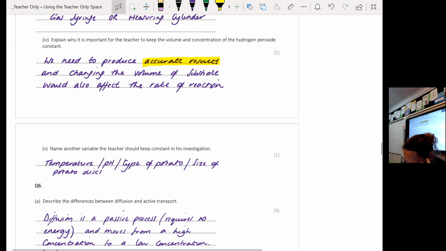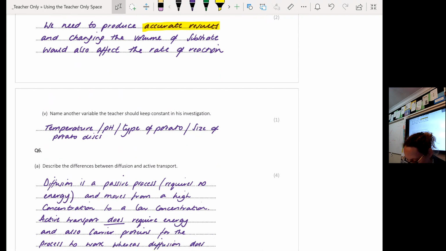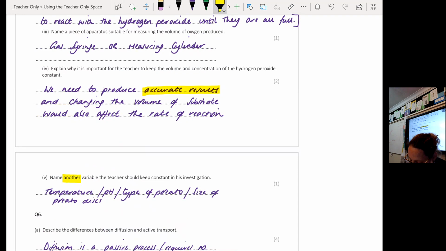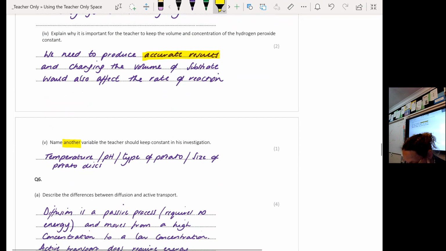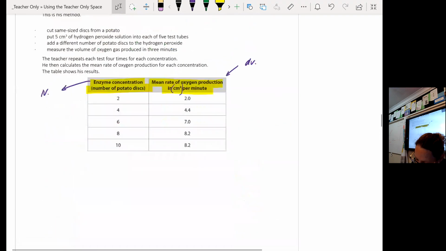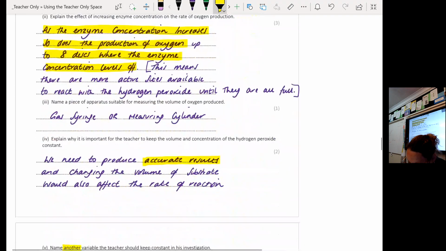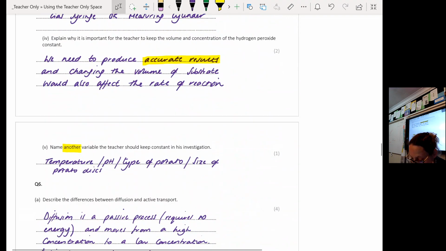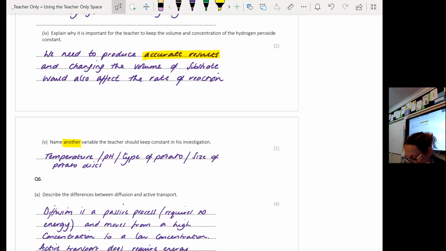Now, this one here, name another variable the teacher should keep constant in his investigation. The key word in this question is another. I've already talked about keeping the volume and concentration of hydrogen peroxide constant in the question before. Therefore, I cannot accept that as an answer here. I also cannot accept time because in the method they have also alluded to the fact that they are keeping the time the same here. So I cannot accept that either. I can accept temperature, I can accept pH. Two other factors that I know affect the rate of an enzyme controlled reaction.